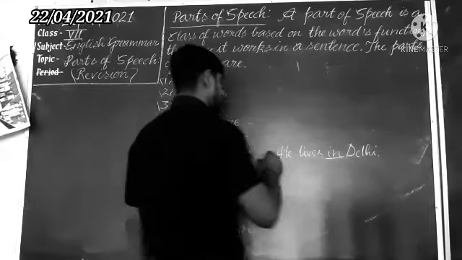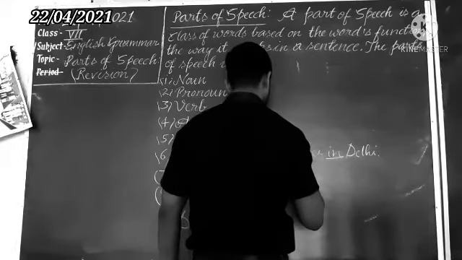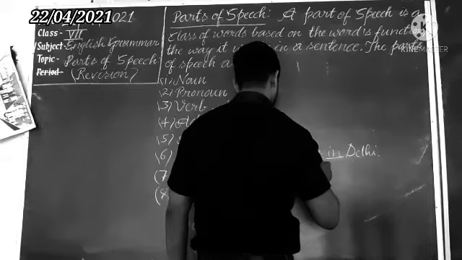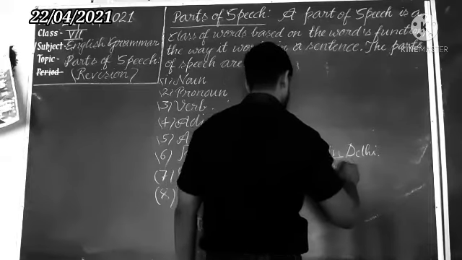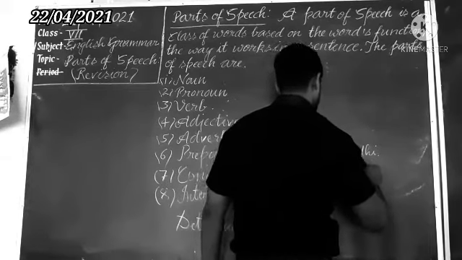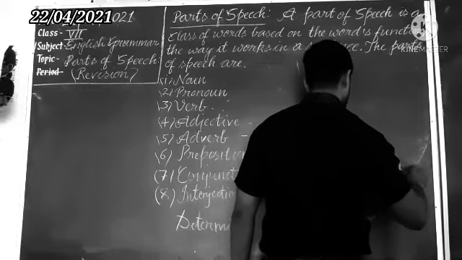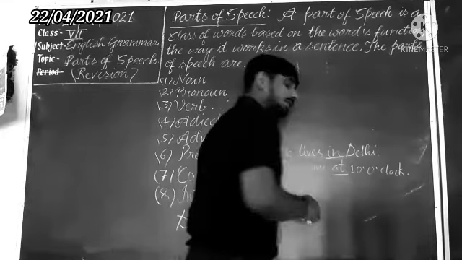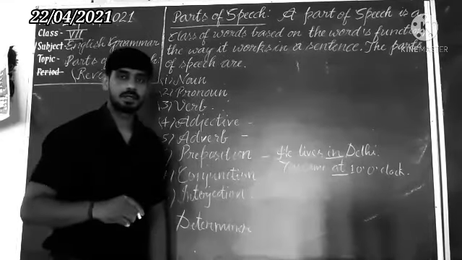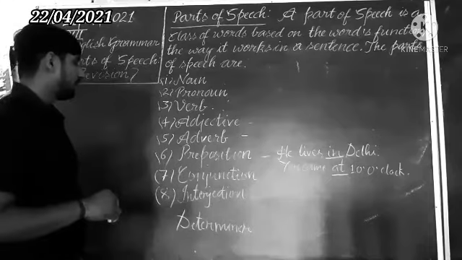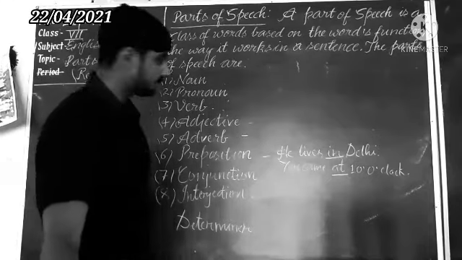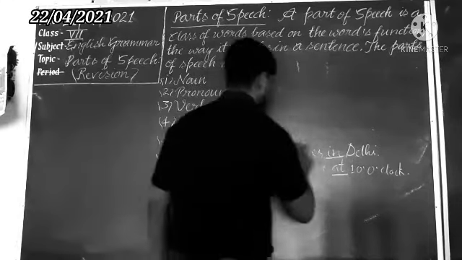Suppose that you came at 10 o'clock. So here at is denoting what? Time. Understand?